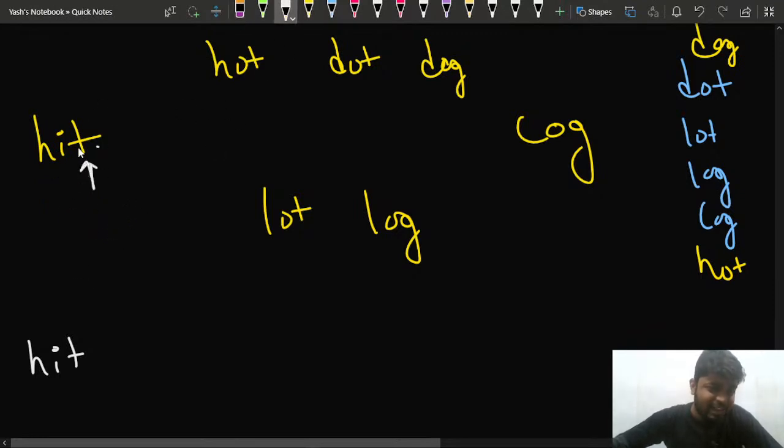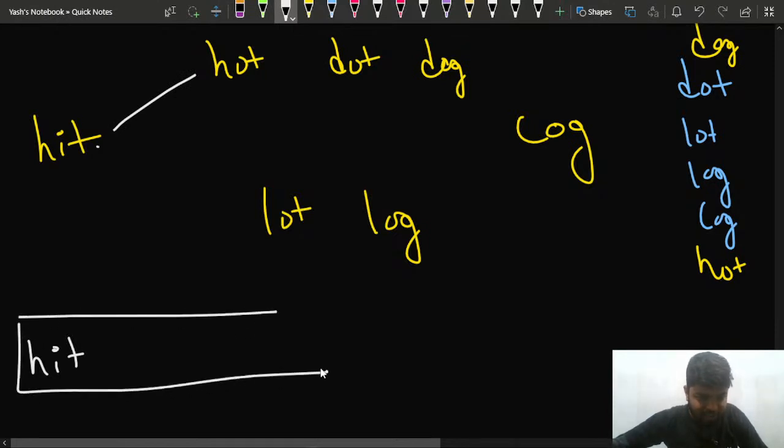If I keep this H and I the same, can I change the last letter? I cannot do this, right? So I can just change this I to O, right? This is one of the paths from this, right? So after hit, what will happen in the queue? I'll have hot inserted in my queue, right?